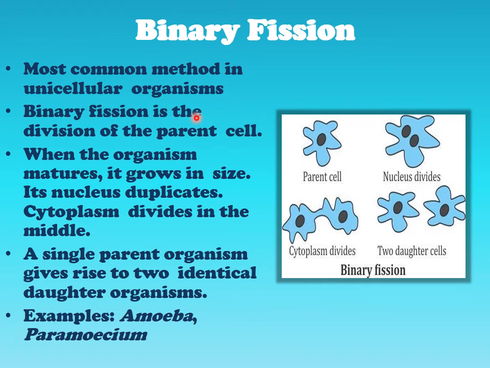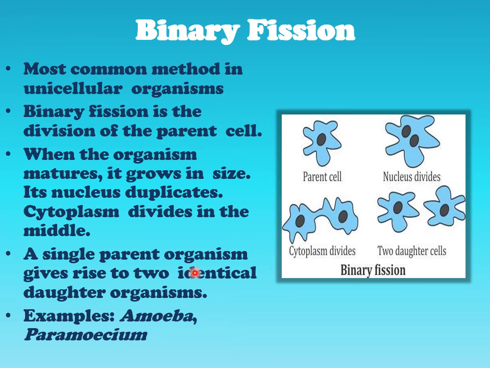Binary fission is the division of the parent cell into 2, giving rise to new daughter cells. Here you can see a single parent is involved. First the nuclear division takes place, so you can see the nucleus is divided into 2, followed by cytoplasmic division, and here you can see 2 daughter cells are present. When the organism matures, it grows in size, its nucleus duplicates, and the cytoplasm divides in the middle.